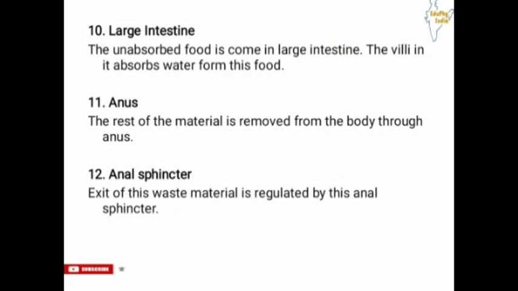So the unabsorbed food material, which is harmful to our body, should be removed from our body, and it is done through the anus. Now 12th is anal sphincter. Exit of this waste material is regulated by this anal sphincter. As we have seen, there is a sphincter muscle between stomach and small intestine. Like that, this anal sphincter is present at the exit of the anus, and it helps to remove this waste material from our body. Removal of waste material is regulated by this anal sphincter.